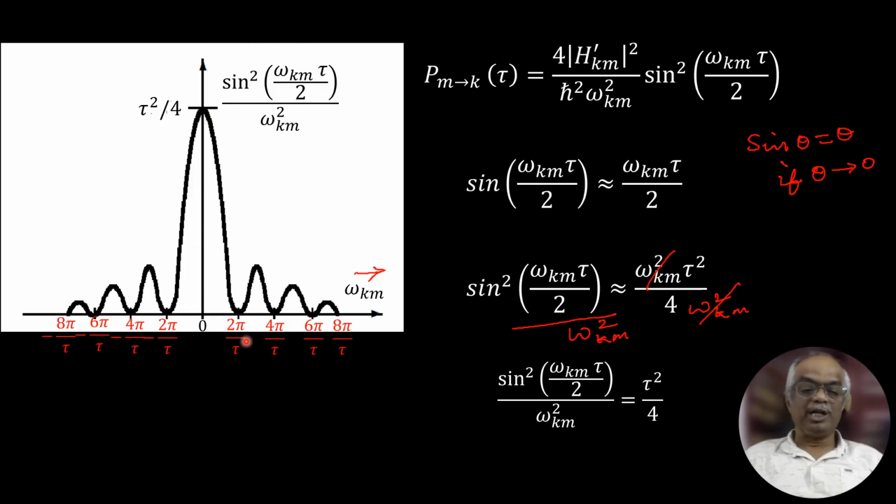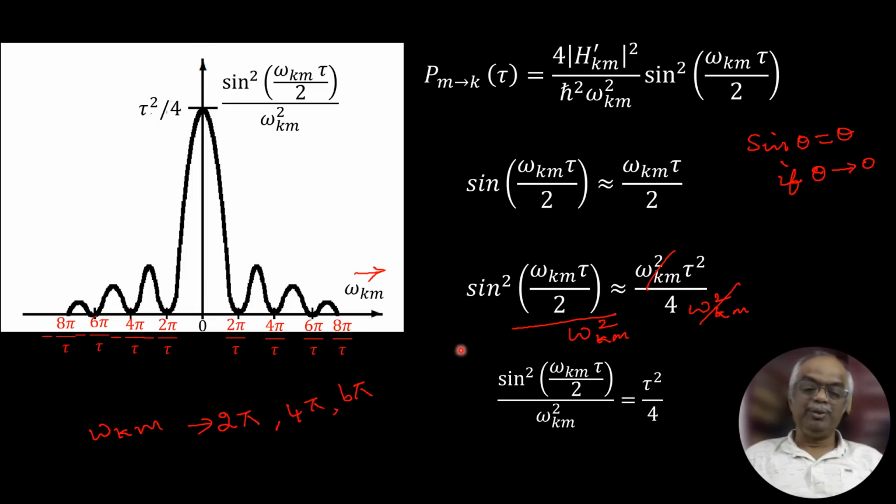When it is far away from this, and one more thing to remember is that here in the denominator you have 2. So you will get 0 only if the argument of this is a multiple of pi. This will happen only when omega km tau equals 2 pi, or 4 pi, even number of pi, 6 pi.